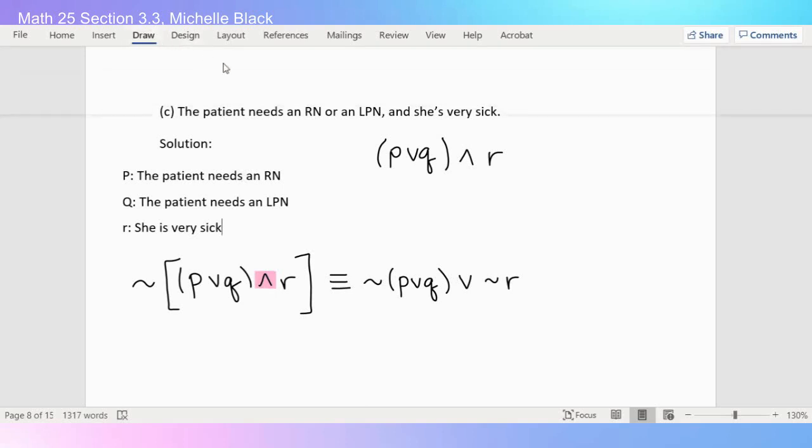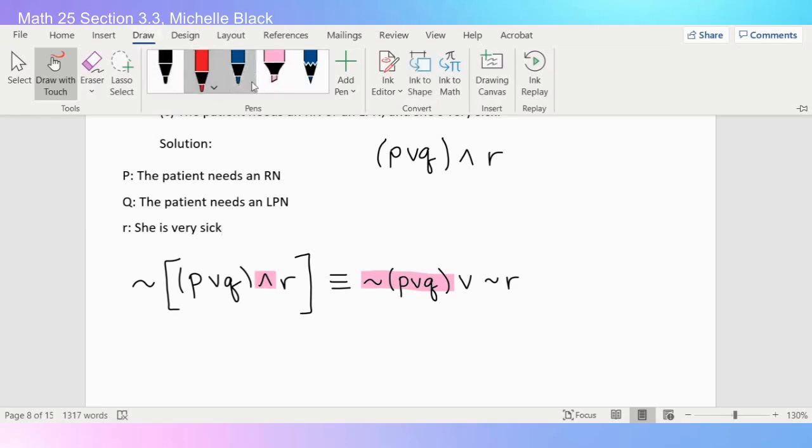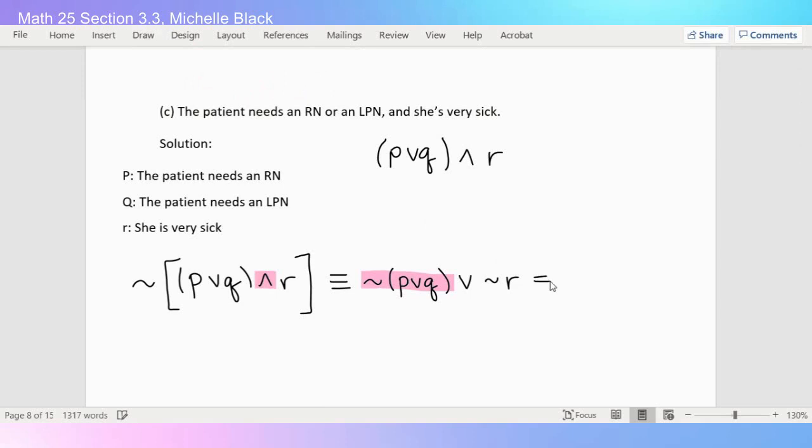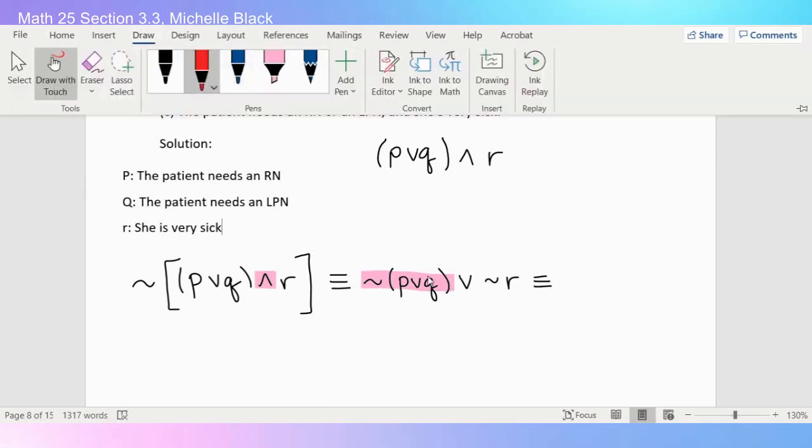But notice that I can apply De Morgan's law again to figure out what this is going to be, because this is the negation of an or, right? And the negation of an or, according to De Morgan's law, is an and, where the first and second part are negated. So I'm going to write that part in red to show that it's just what I have highlighted.